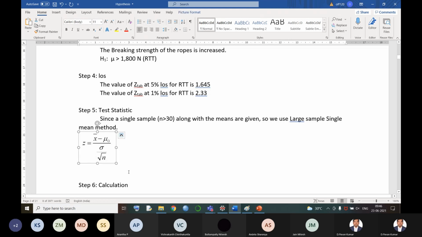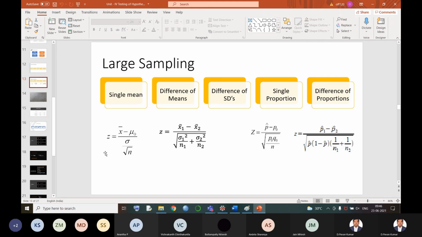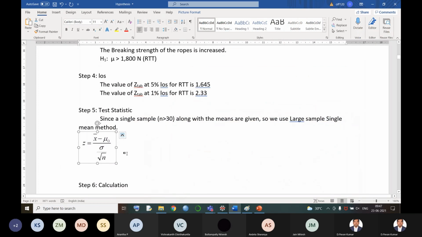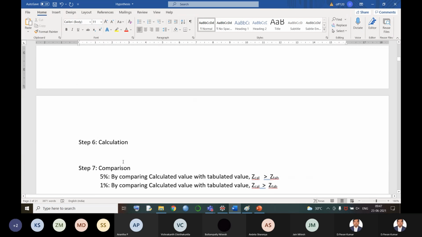Just see the formulas which are there in our testing of hypothesis. Once you have all the values in the given step, try to identify where all those values are going to fit. I have given 4 values, so 4 values will satisfy my first formula. If it satisfies any other formula, we can use the other formulas also. Now this is going to satisfy only the single mean method. Now let us move on to the calculation step. In calculation, what is the formula we have? Now we need to have Z calculated, right? Z cal is equal to, just a moment.